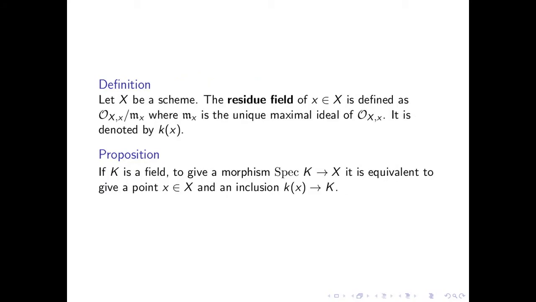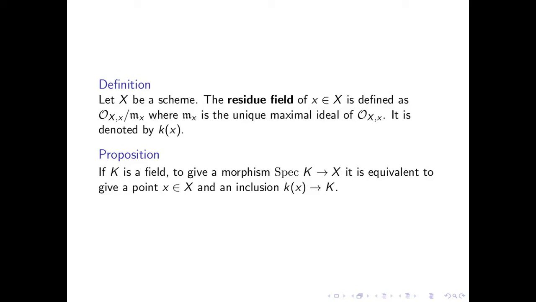Finally, I might make use of the following propositions and definitions found in Hartshorne in a follow-up video, so I'm including them here. Let's start by recalling the definition of residue field. Let X be a scheme. The residue field of x in X is defined as the quotient field of the stalk of the sheaf at x by its maximal ideal. Recall that the stalk is a local ring, so there is a unique maximal ideal.